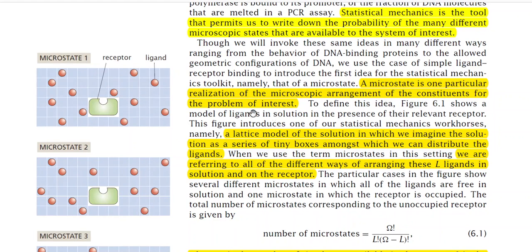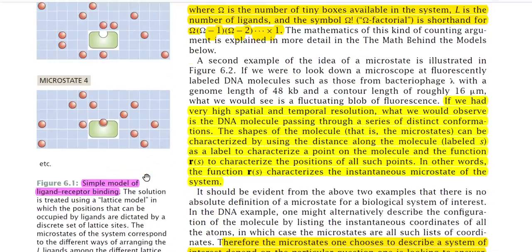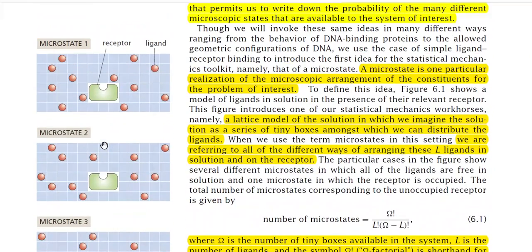To define this idea, figure 6.1 shows a model of ligands in solution in the presence of their relevant receptor. Let us look at the figure. These red circles are ligands, and this greenish one is a receptor. I have already told you that a ligand is something that is able to form a bond with the receptor.